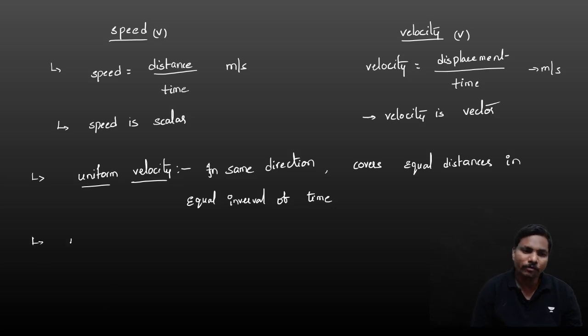In the same way, if any of this is not followed, that is non-uniform velocity. Simple.